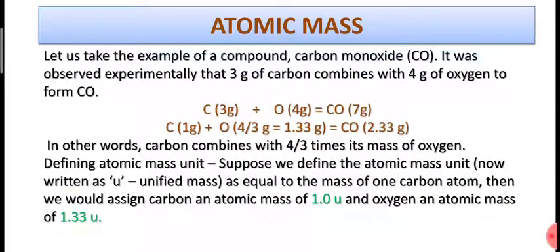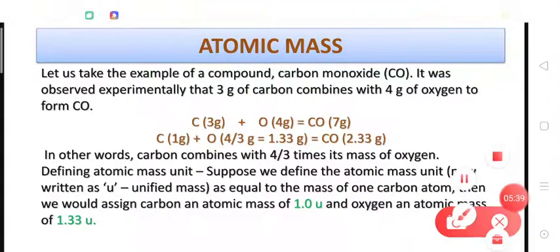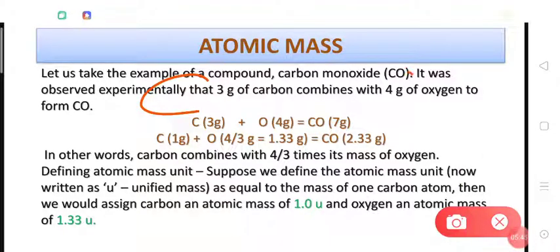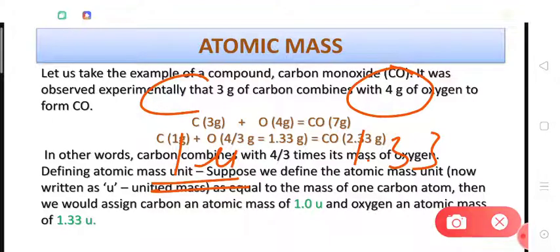So dear students, as we now know the ratio of masses, or we can say the comparison of masses of carbon atoms and oxygen atoms, that is 1 to 1.33. So if we give 1 unit mass to carbon atom, then the mass of oxygen in the same unit will be 1.33. So this is how we have determined the relative masses of elements, but we have not actually weighed them, right? We have actually not measured the absolute masses of the atoms of the elements. So this is why this is called relative atomic mass unit.